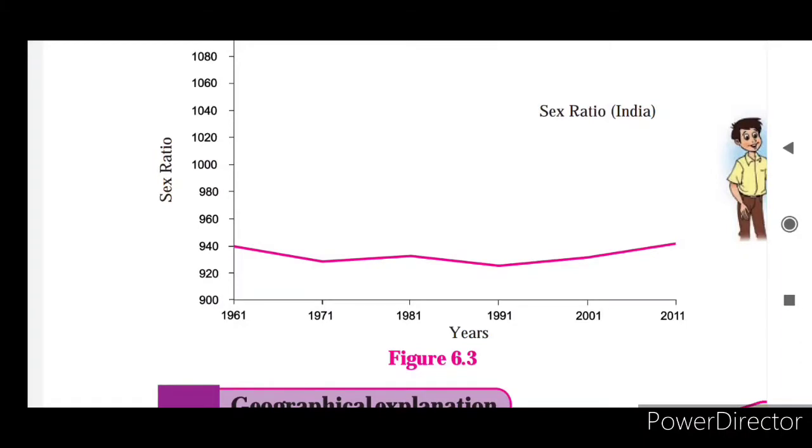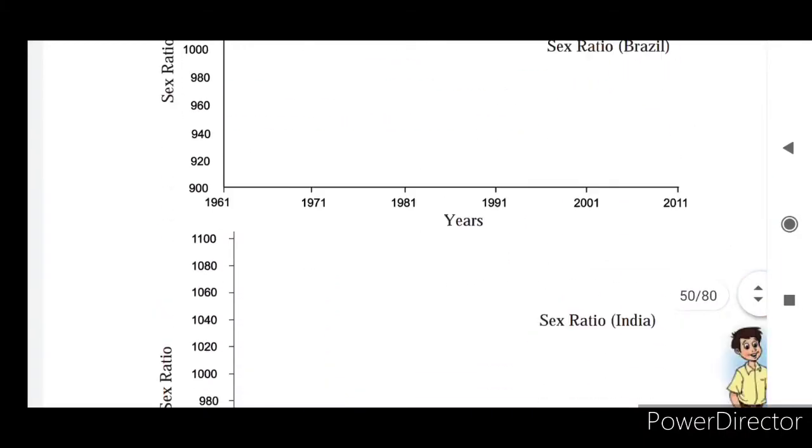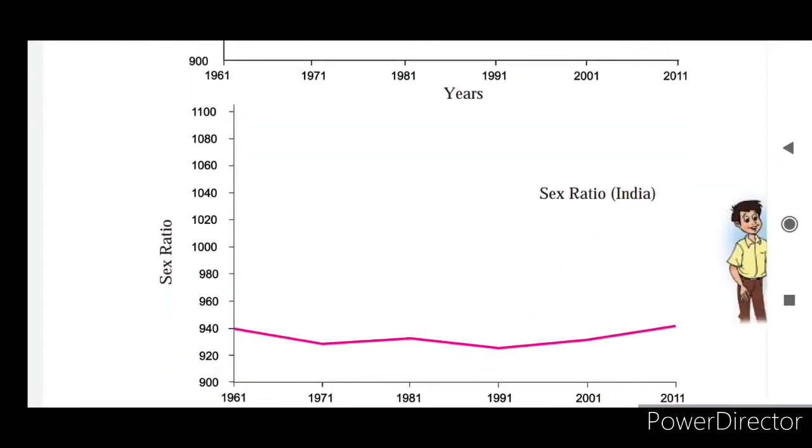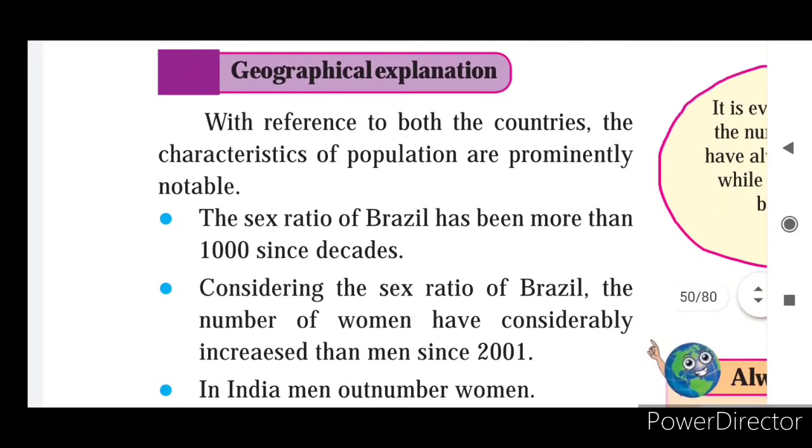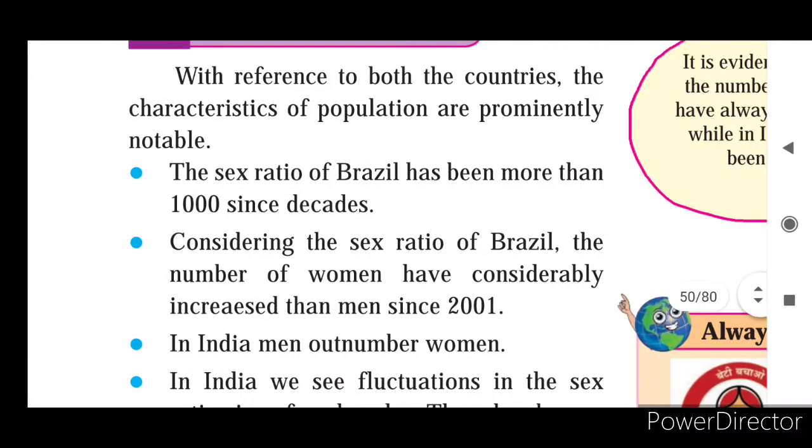Here we have seen the graph of Brazil as well as India. First we will study the geographical explanation. With reference to both countries, the characteristics of population are prominently notable. We have studied both countries' graphs and seen the population.